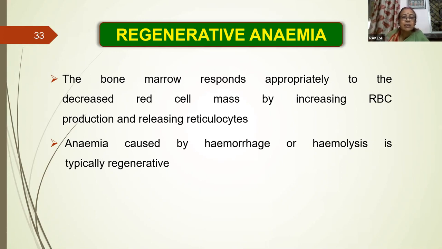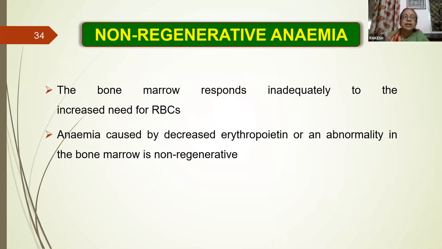Anemia may be caused by hemorrhage or hemolysis, and it is typically regenerative. Hemorrhage may be due to trauma or any injury. Hemolysis may be due to RBC destruction by hemoprotozoan diseases or by toxins inside the body.